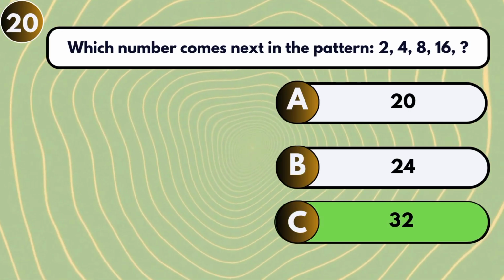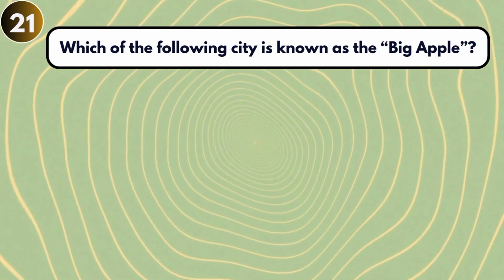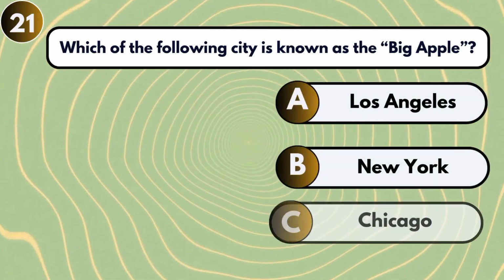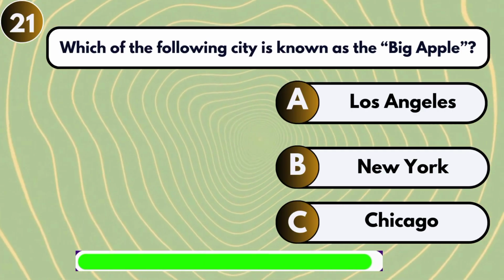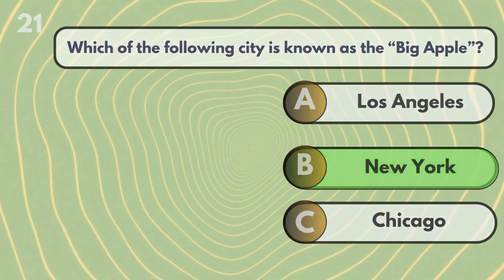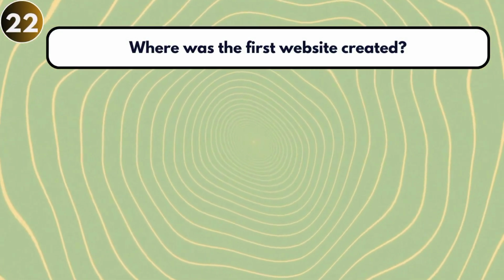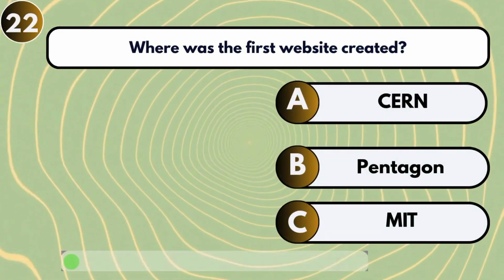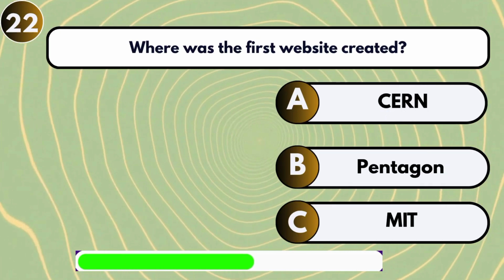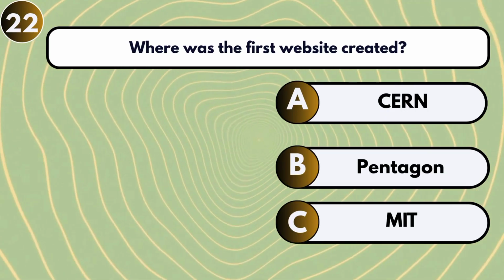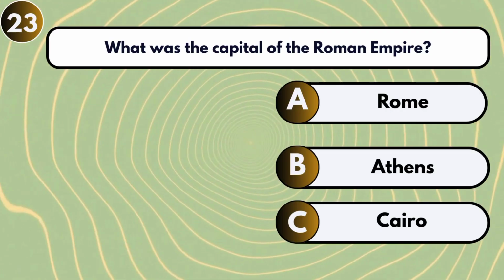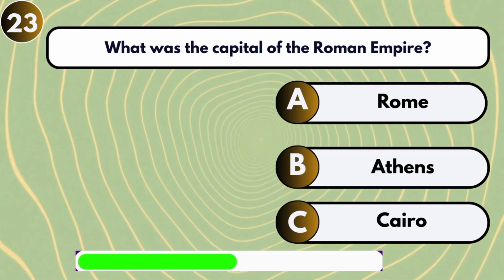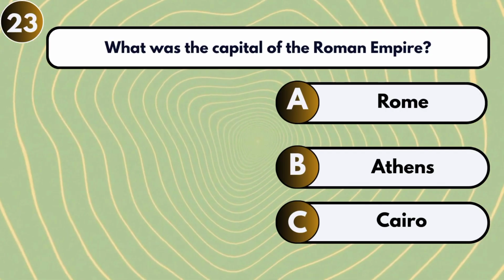32. Which of the following city is known as the Big Apple? New York. Where was the first website created? CERN. What was the capital of the Roman Empire? Rome.